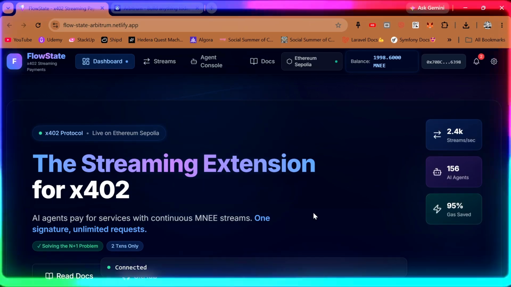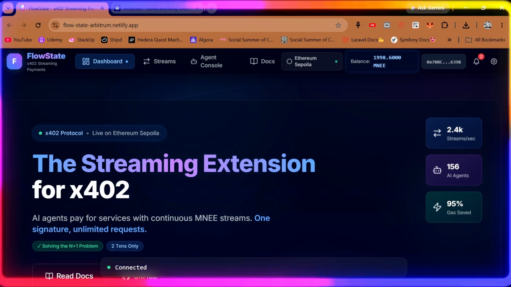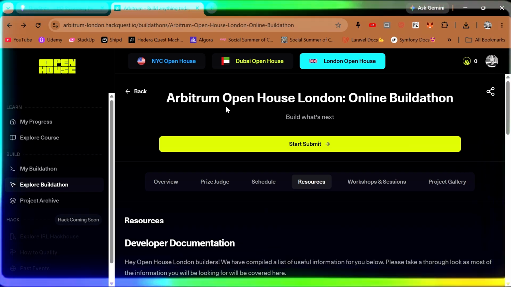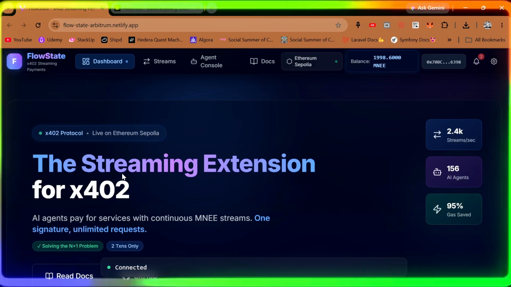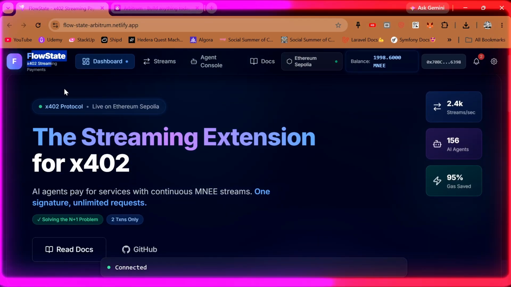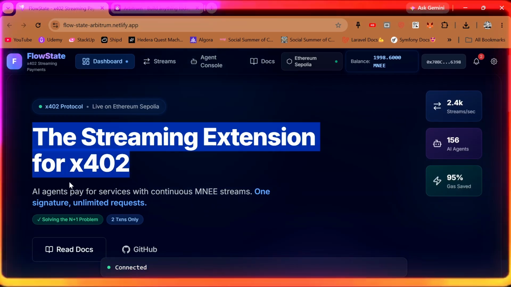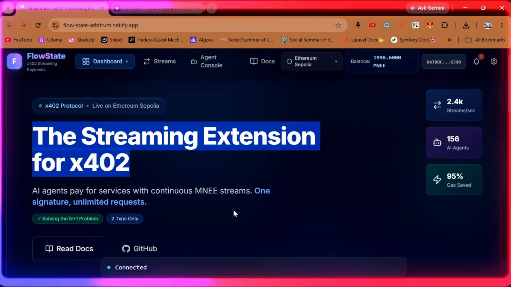Okay, so this is the project for the Arbitrum hackathon of NYC Arbitrum Open House London online buildathon in the London Open House. My project is called FlowState, a streaming extension for x402 where AI agents pay for services with continuous MNEE streams. One signature, unlimited requests.